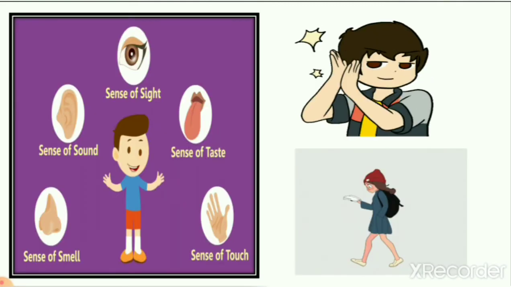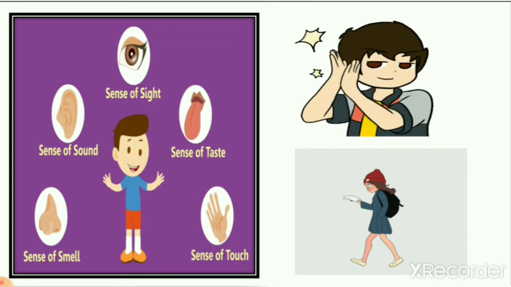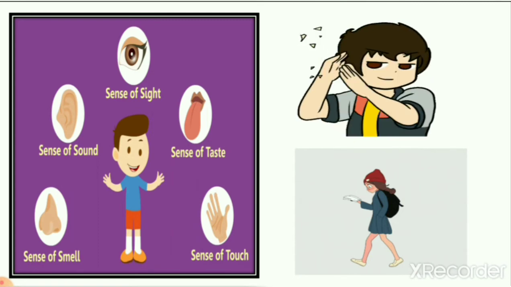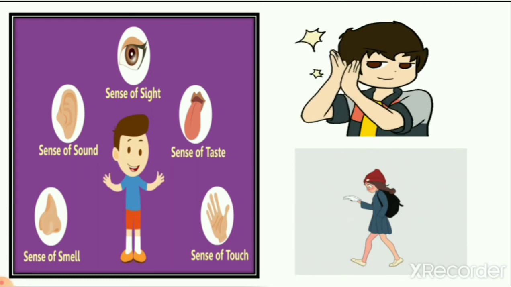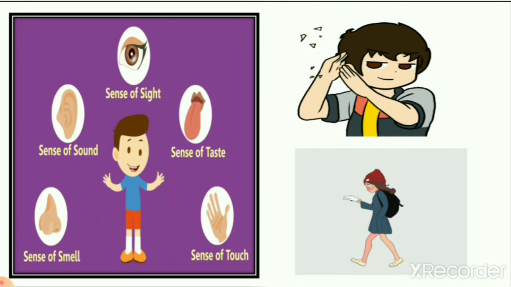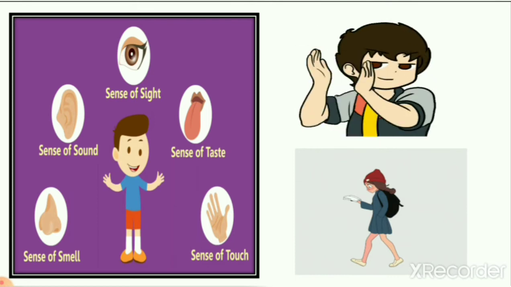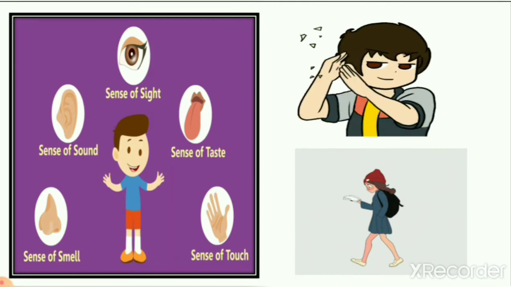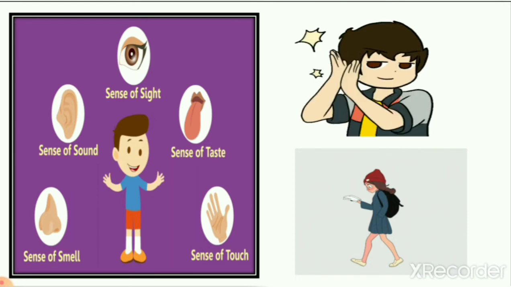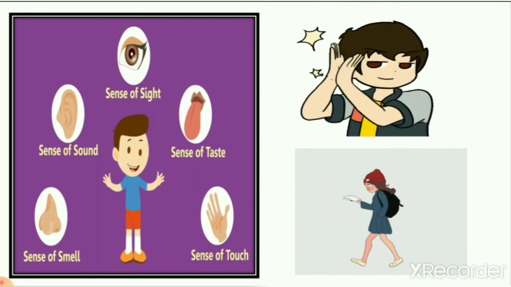So first let's see the picture. In the first picture you can see 5 sense organs, right? So which are they? Eyes, nose, ears, tongue, skin, right? So we all are using eyes to see things, ears to hear things, tongue to taste and speak, skin to feel and touch, right? And nose for smell. And in the second picture you can see one boy is clapping.